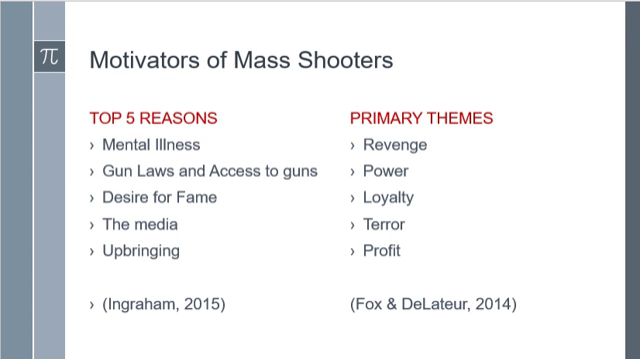By literature review, we found that mostly five reasons can influence a person to become a mass shooter. It can be mental illness, gun laws and easy access to guns, a quick desire to get famous, the media's negative influence, and obviously upbringing. And what are the reasons that people actually do mass shootings? Mainly to take revenge against somebody or some people, to show their power, to prove their loyalty, to create terror, and to make a profit.